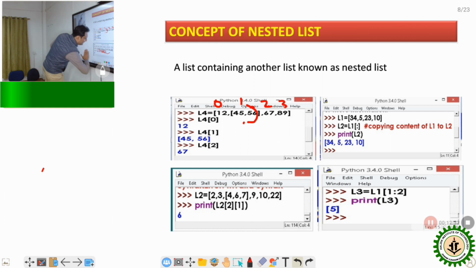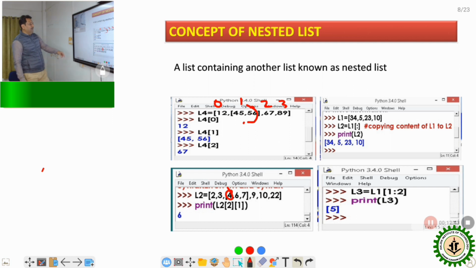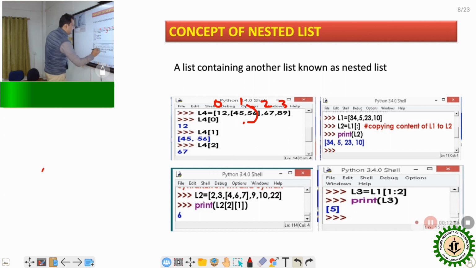Suppose I want to access this 4. How is it possible? Here the indexing is 1, indexing is 2, and this sublist indexing is 3. Extremely sorry. So this is indexing 0, and this is indexing 1, this is indexing 2, and this is indexing 3 and 4, and this is indexing of 5.